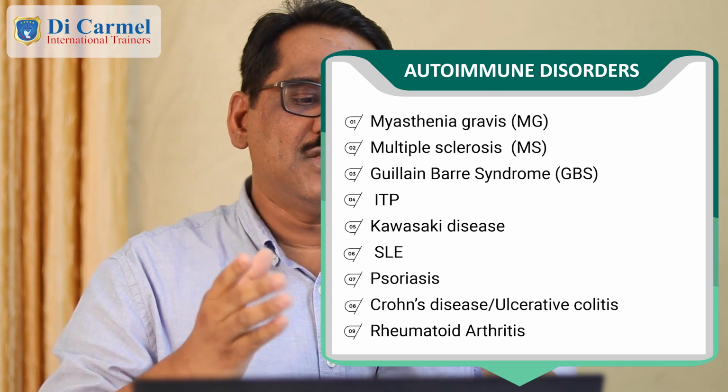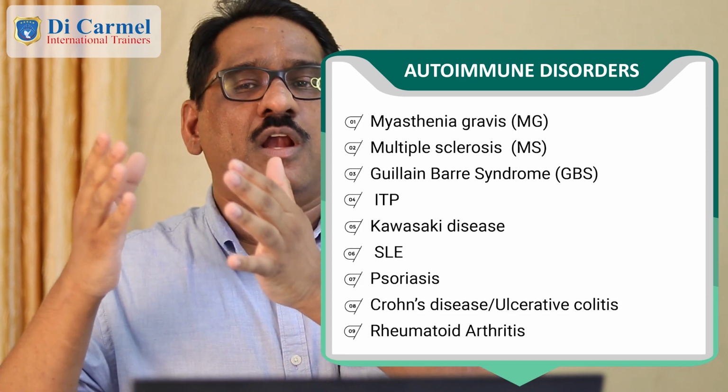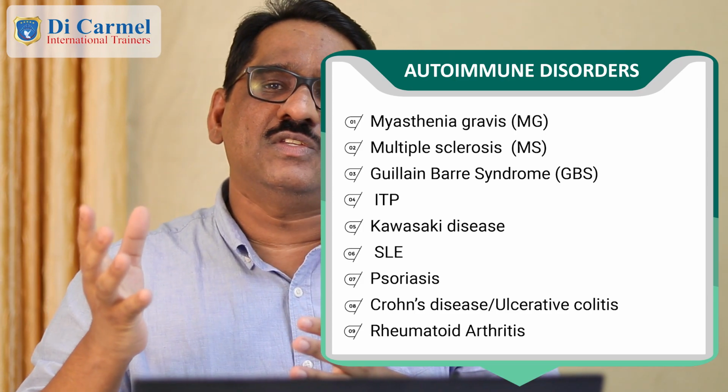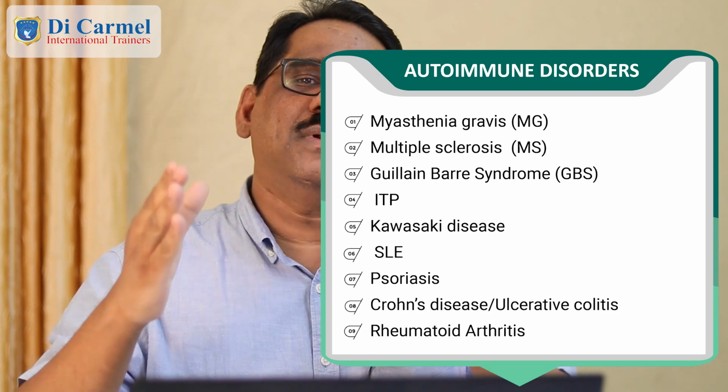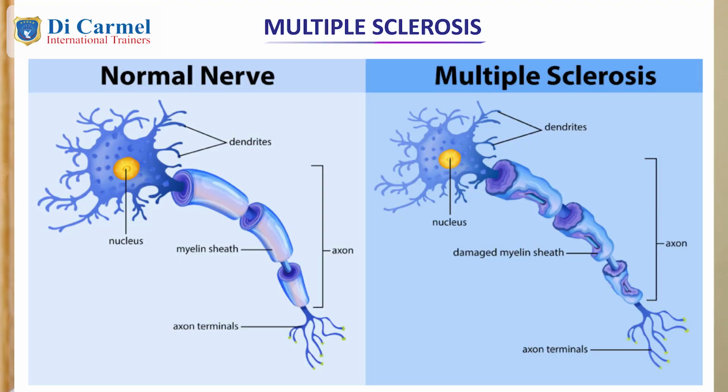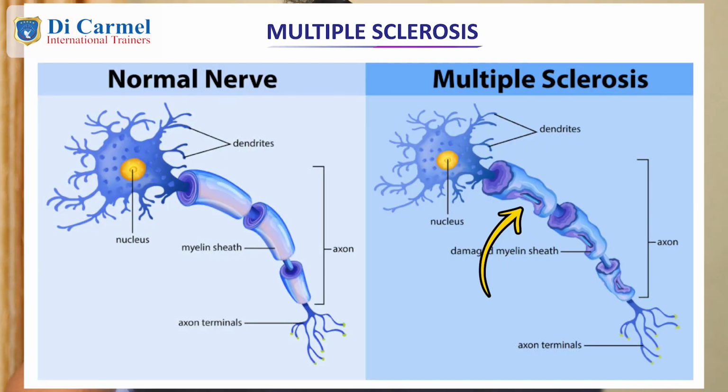For example, take the first three: myasthenia gravis, multiple sclerosis, and GBS. In all those conditions, the antibody produced can possibly destroy a part of the myelin sheath. Everyone knows what the myelin sheath is, right? That's the covering of the neuron. It can destroy the myelin sheath at various locations, in the CNS or in the PNS. And when the myelin sheath gets destroyed, it can disturb the normal flow of impulses from one nerve to another or from a nerve to the muscle. That's where the patient may present with weakness and other common symptoms. We can talk about them specifically as we move forward into those topics.